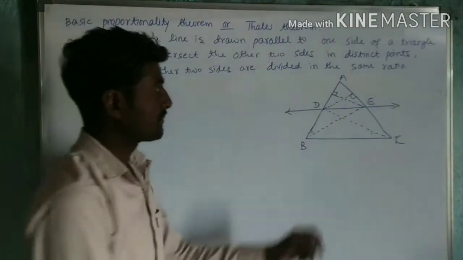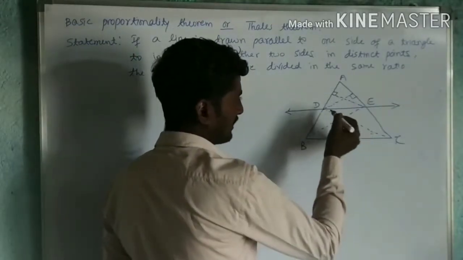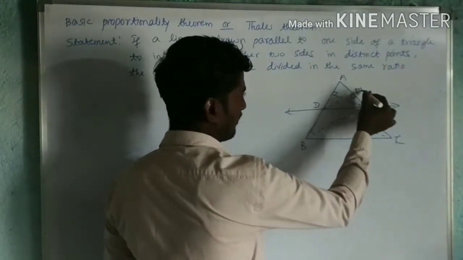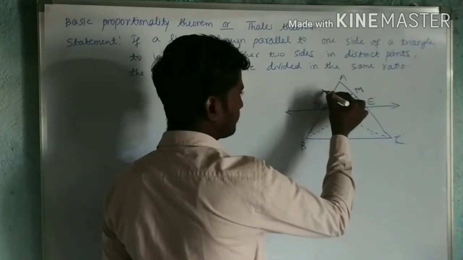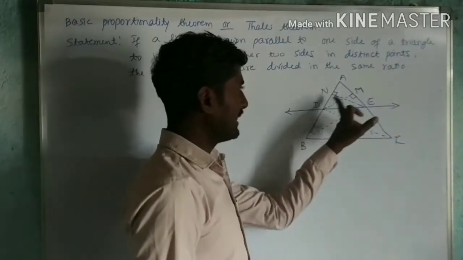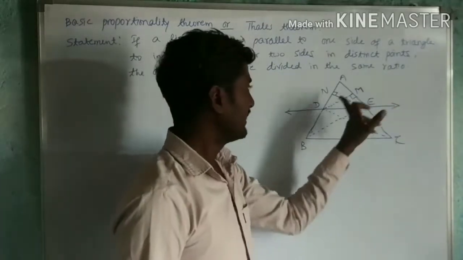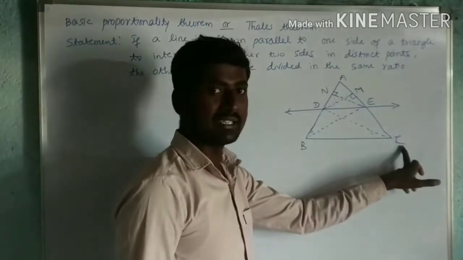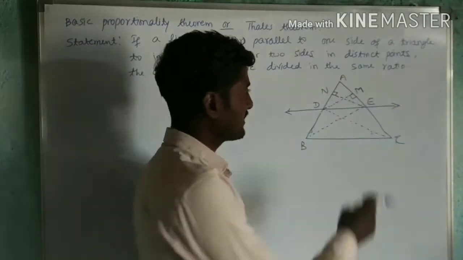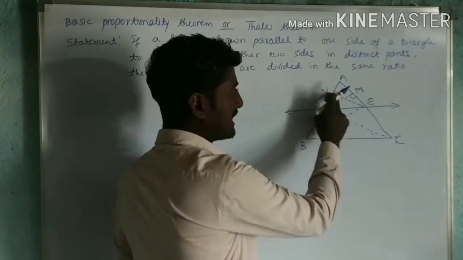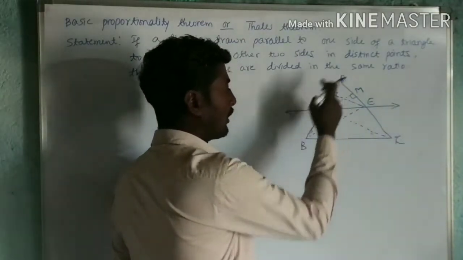I will call these M and N. DM is perpendicular to AE or AC. Next, EN is perpendicular to AD or AB.